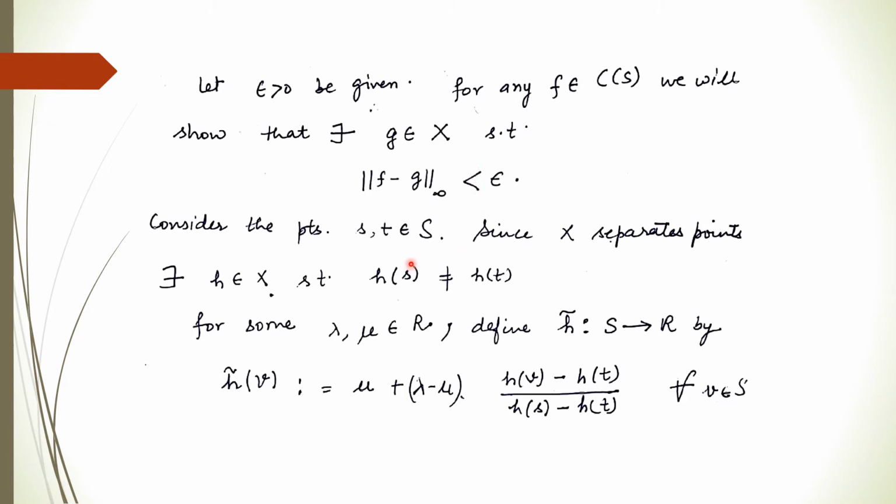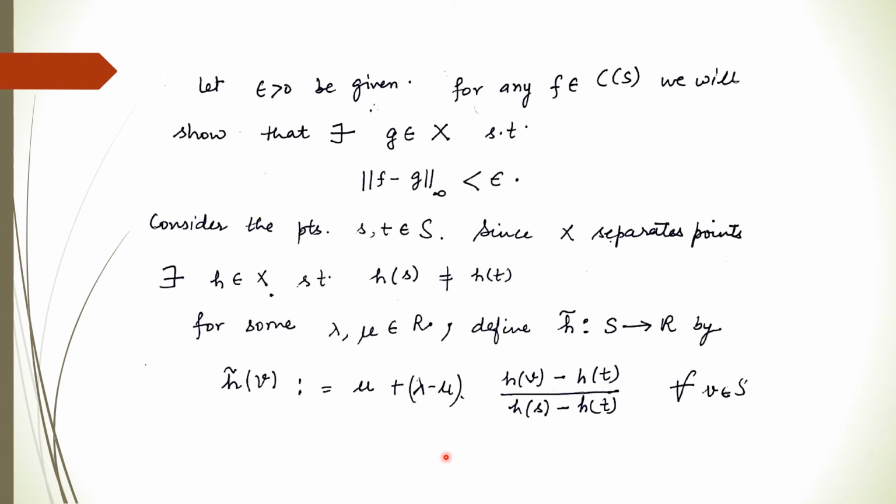Now since it is given that X separates the points of S, we consider any two points from the set S, s and t, where s and t are not equal. Then there must exist a function h in X such that h(s) is not equal to h(t). Now we take any two real numbers lambda and mu and we define a new function h tilde going from S to R, h tilde(v) defined like this.